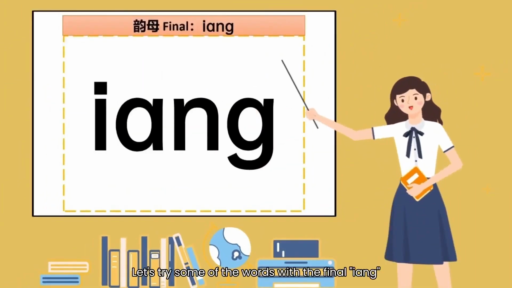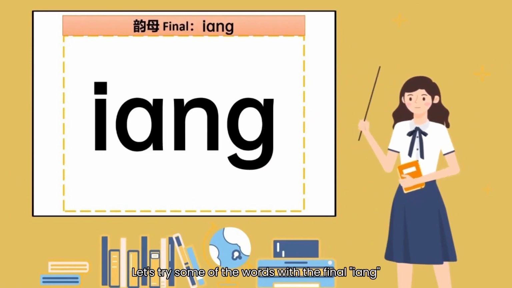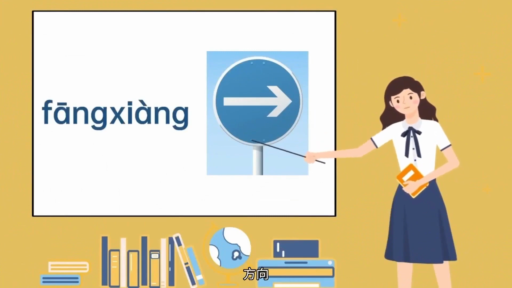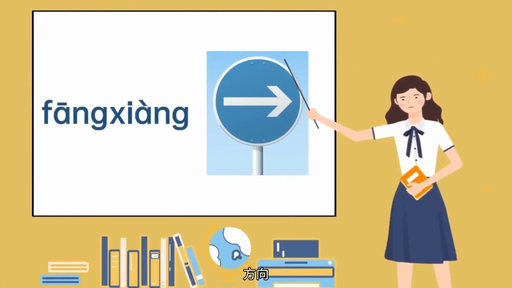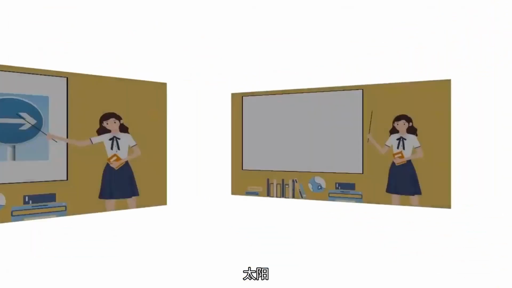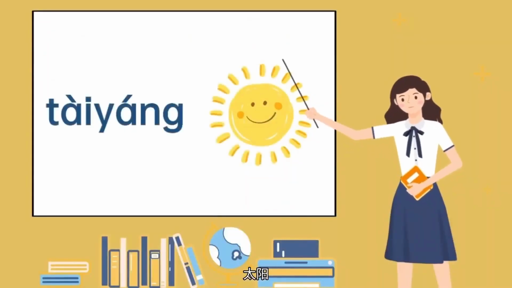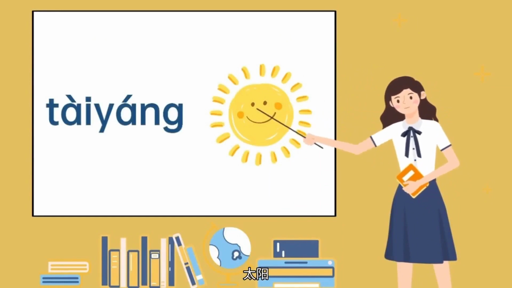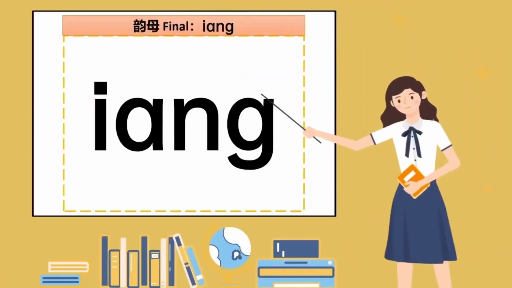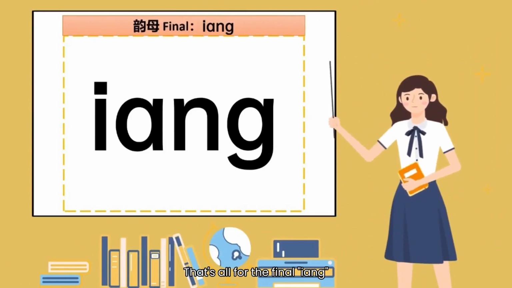Let's try some of the words with the final yang. 方向，方向。太阳，太阳。That's all for the final yang.